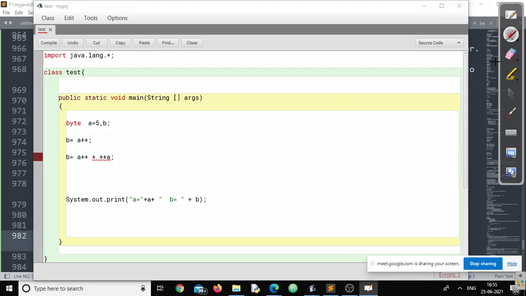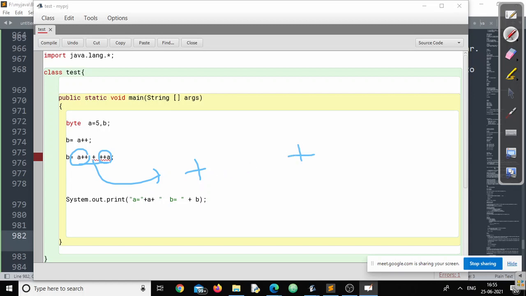Now tell me, is the entire thing an expression or not? In this expression, how many operators are used? This is one operand, this is one operand, and the operator used here is the plus operator, right?